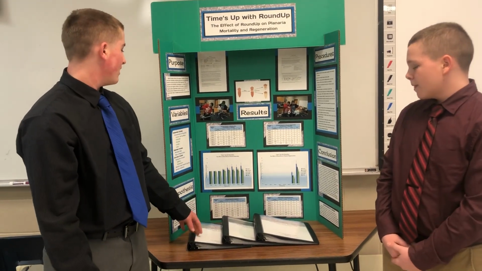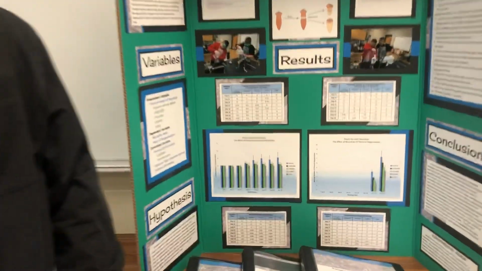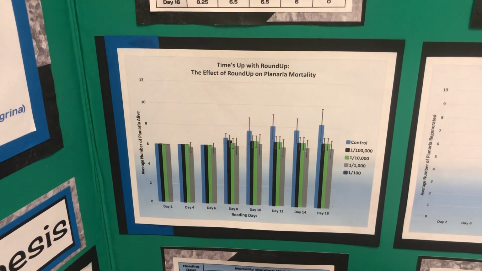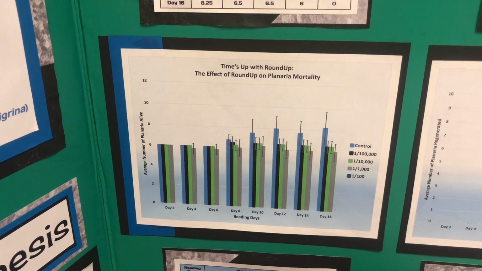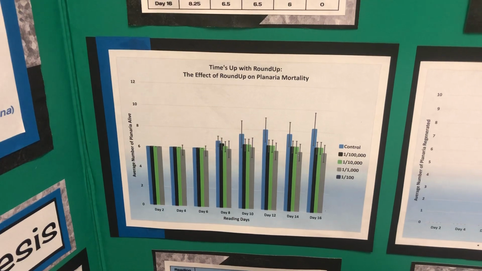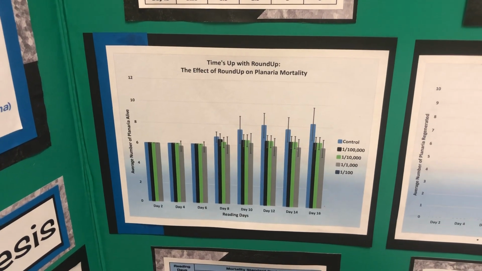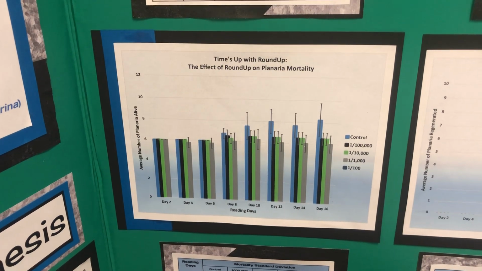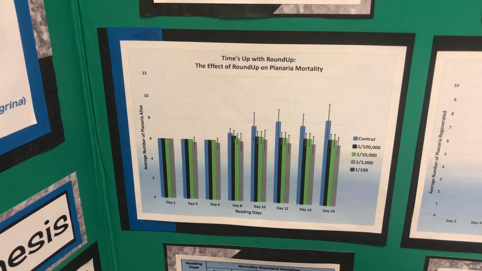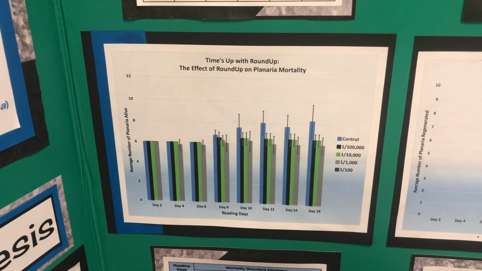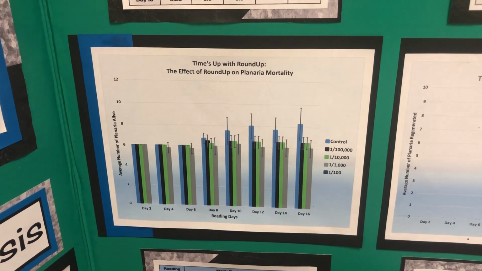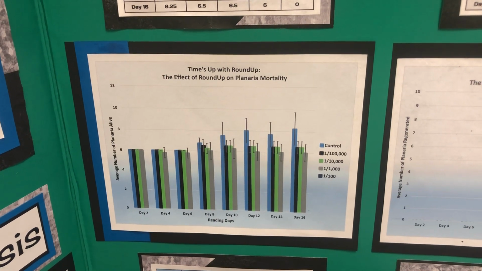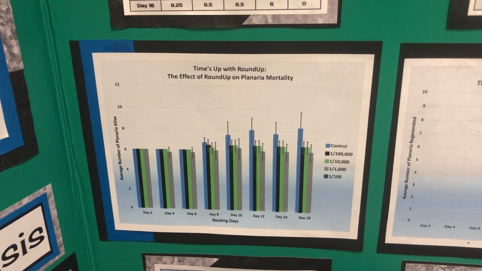For our results, this graph shows the effect of Roundup on planaria mortality. For the y-axis, it shows the number of planaria alive, and the x-axis is the reading days. We have all the way up to 16 days. 1/100 is not on the graph because all of the planaria in the 1/100 died, and there was a slight difference in the results from 1/100,000, 1/10,000, and 1/1000.